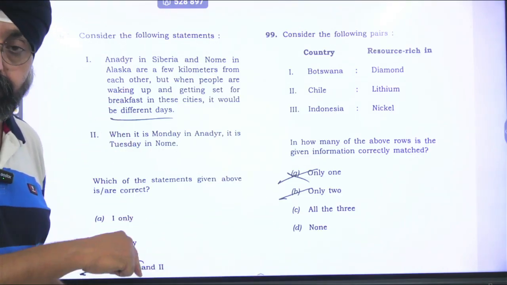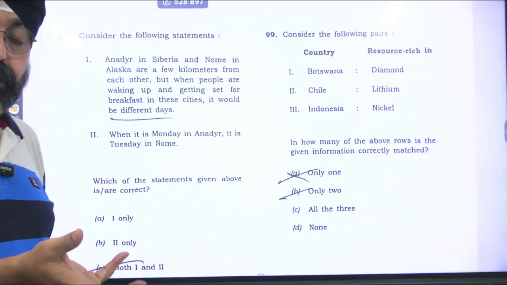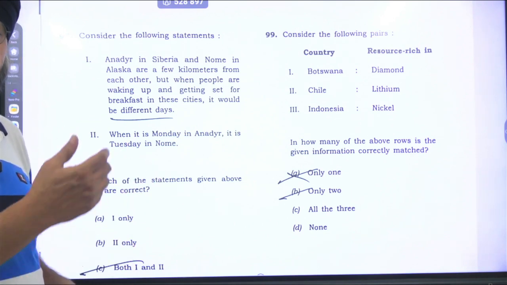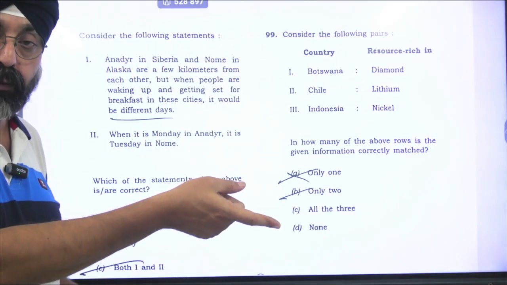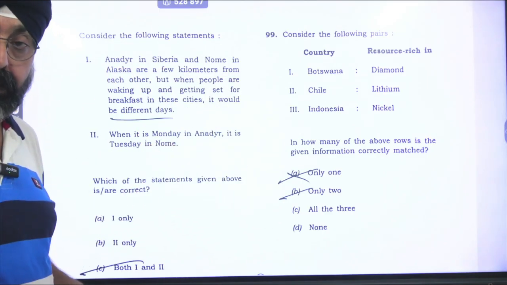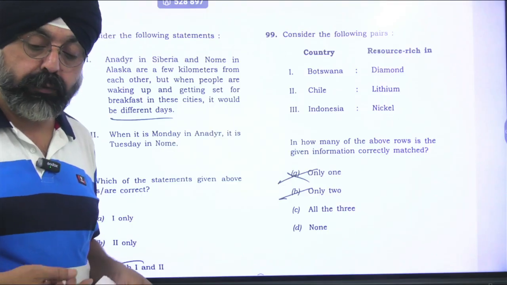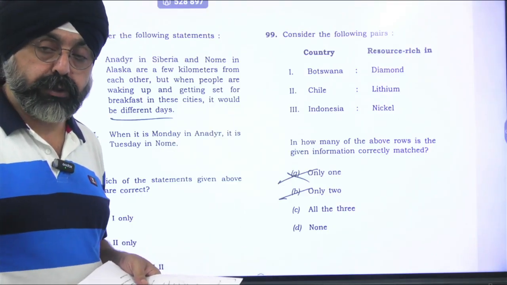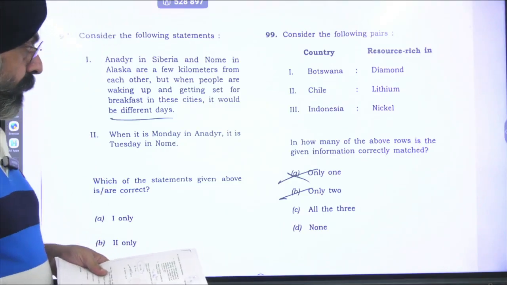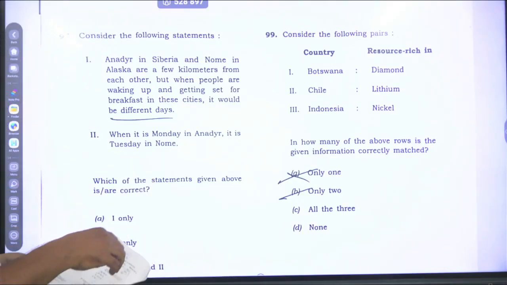This is the international dateline. Across that, a date changes. If it is Monday on the eastern hemisphere side, on the Alaska side there will be Sunday, 24 hours behind. Those who have a little bit of doubt should read Around the World in 80 Days by Jules Verne. A small fictional novel is there. So statement 2 is wrong.